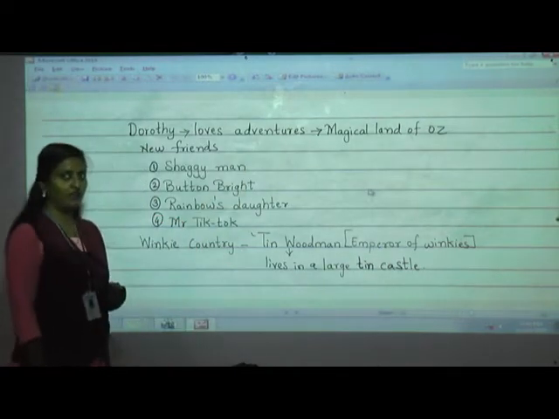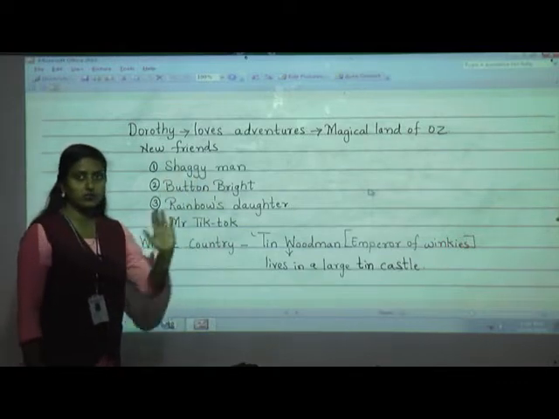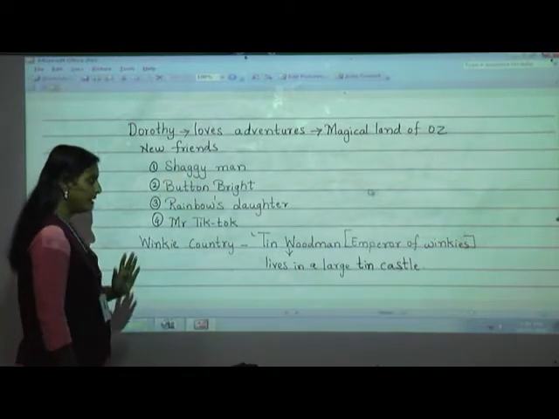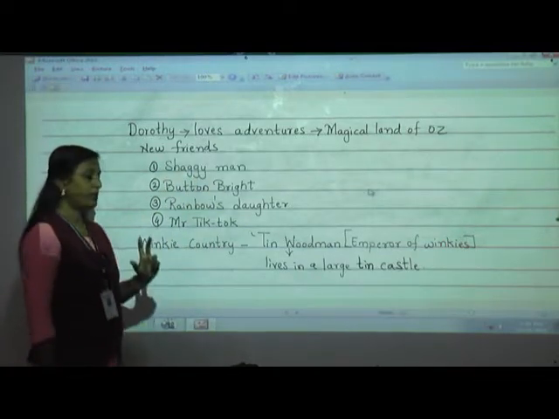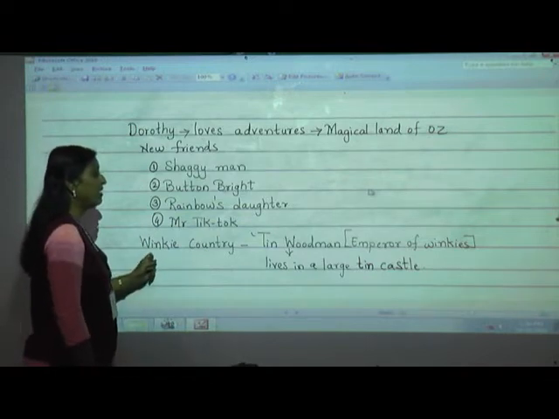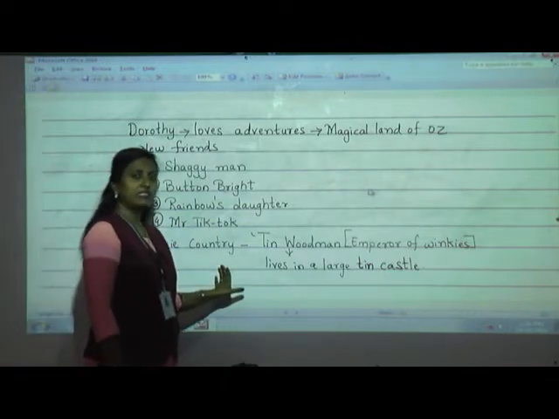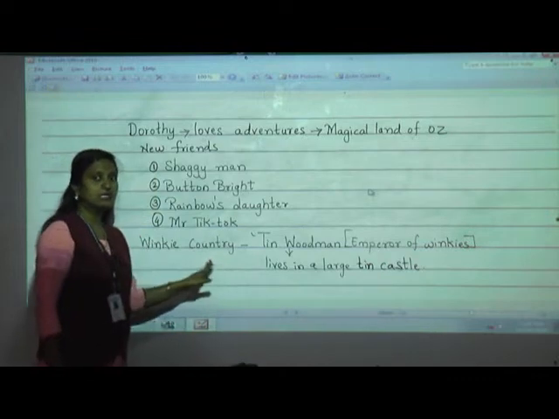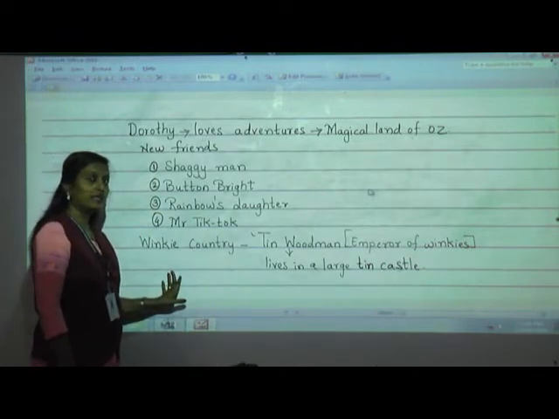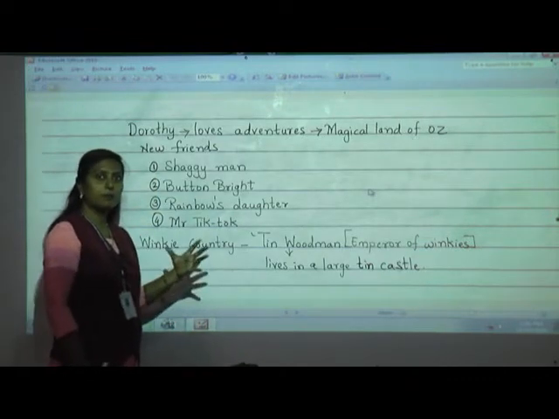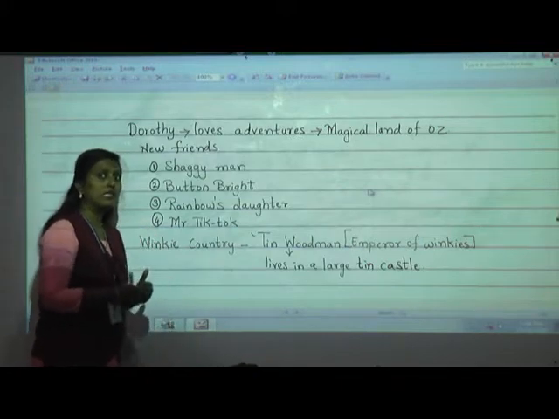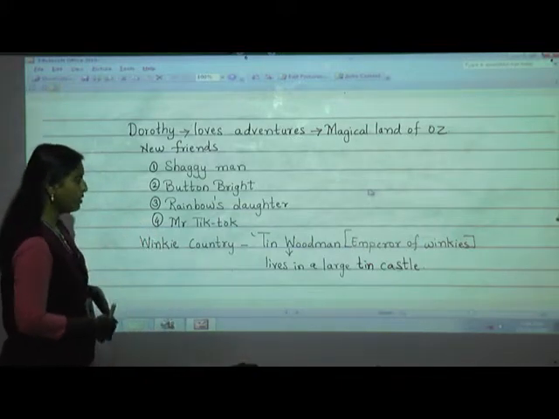On their way, before they reach their destination, they pass through one country, that is the Winky country. There is some speciality about this country. Do you know what that is? This Winky country has some people who were metal smiths in olden days.